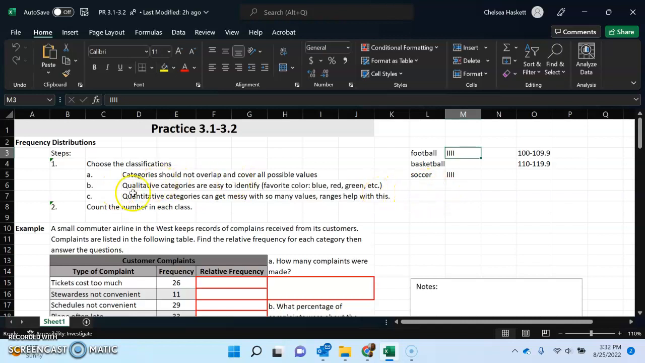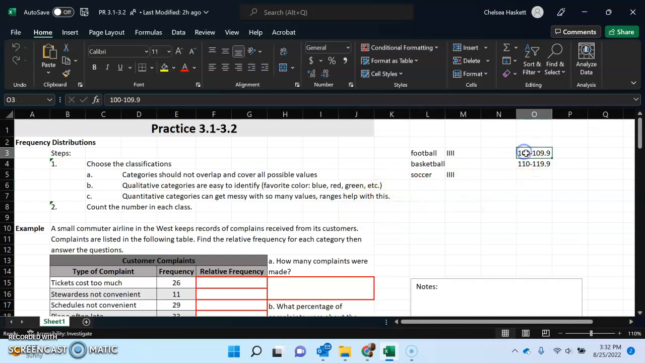Okay. B, qualitative categories are easy to identify. Favorite color: blue, red, green, etc. So they're very easy, like football, basketball, soccer, pretty fast, pretty easy to pick. Quantitative categories can get messy with some value range. Ranges help with this, okay?